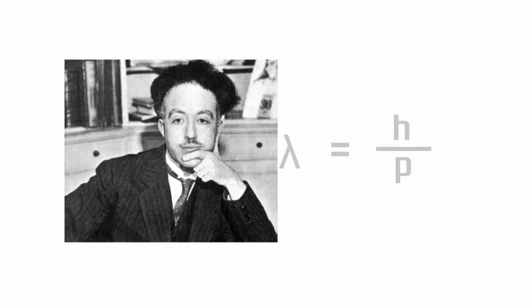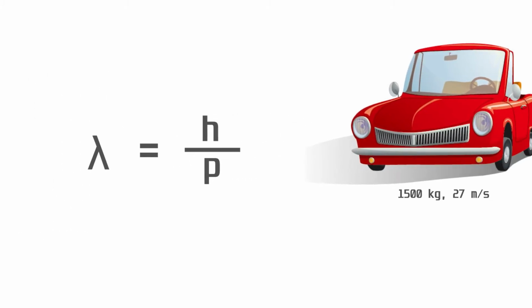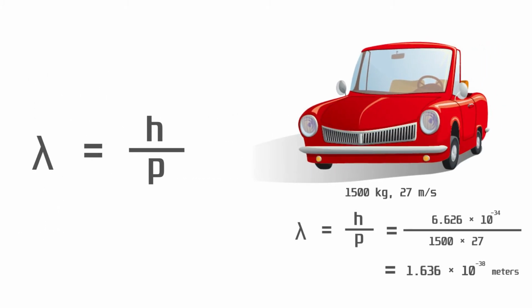His equation was simply this: wavelength of an object equals the Planck constant upon the momentum of the object. With this equation, the wavelength of any moving object could be calculated, and for bigger masses, the value was so small it was negligible. This showed why the wave characteristic of bigger particles were not identified due to a negligible wavelength. Here is how he came to this conclusion.